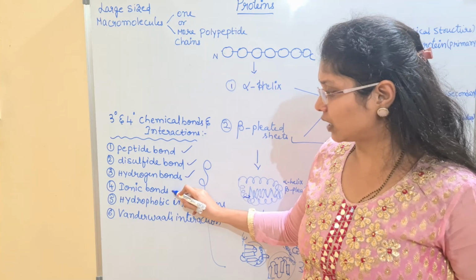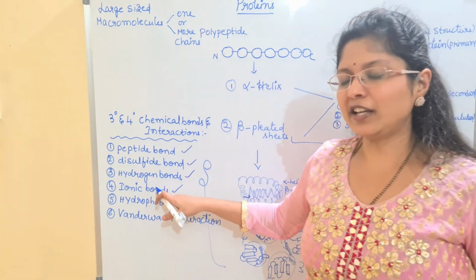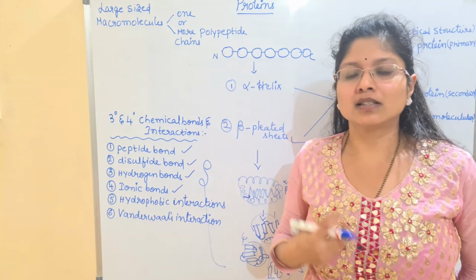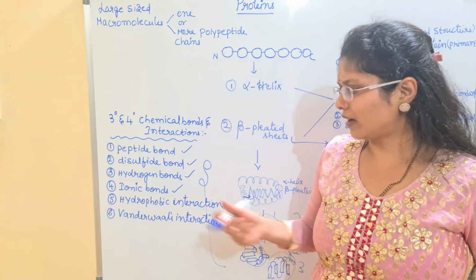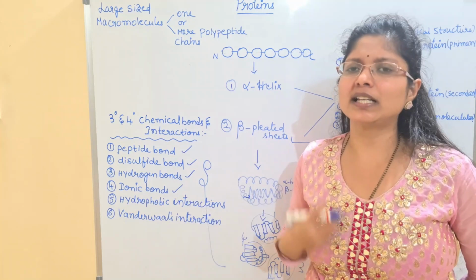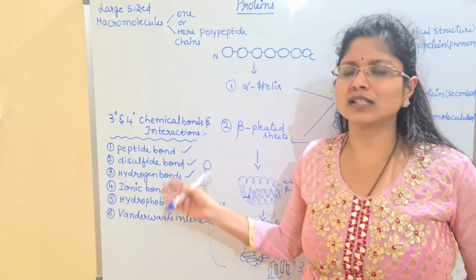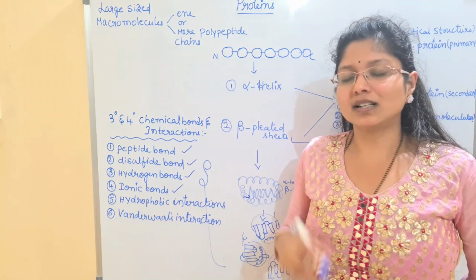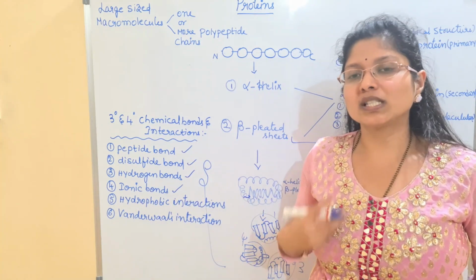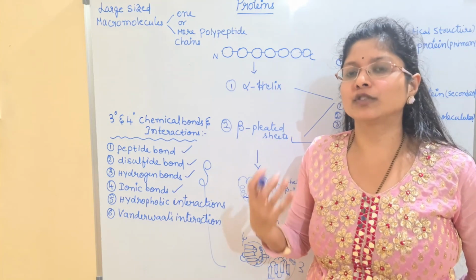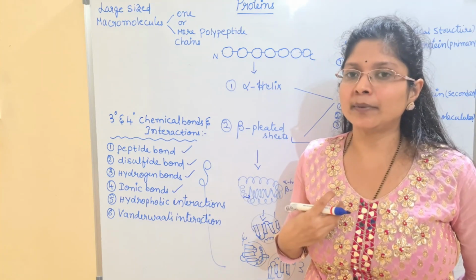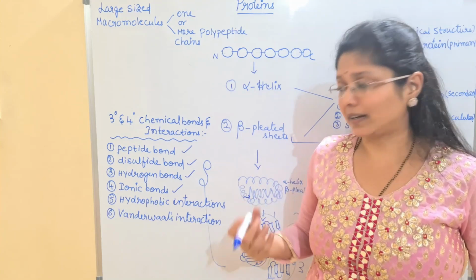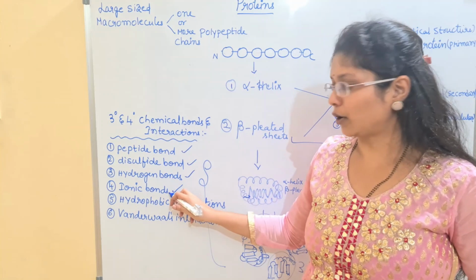And next we have the ionic bond. These are mainly formed by weakly sharing electrons. So we have some less electronegative atoms. So mainly they will be having the weak sharing. You will be learning all these types of bonds in your chemistry, children. Okay, so coming to the ionic bonds here. Ionic bonds are the ones which have sharing of the electron pair, but they are weakly shared between these molecules or atoms. We call such a bond the ionic bond.